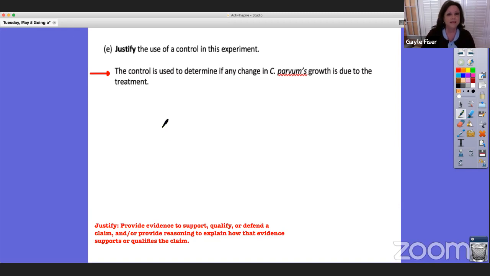And in this case, when we talk about a control, we know our control is the one with no treatment, right? So we have to also, when we're talking about a control, say that we're using the control in order to be able to determine if any change that's happening that we're measuring is due to just the treatment and not just under normal circumstances.